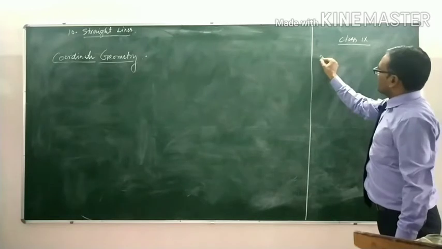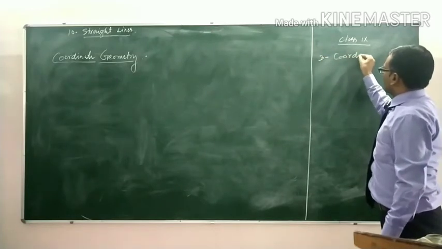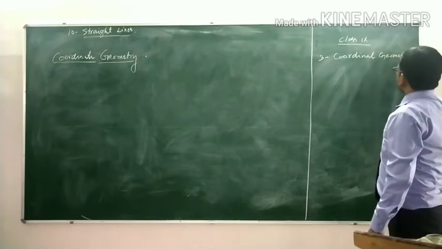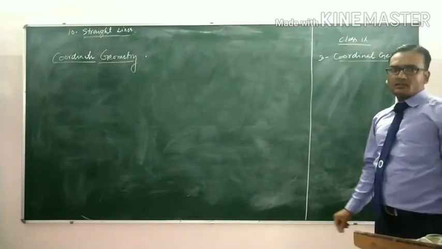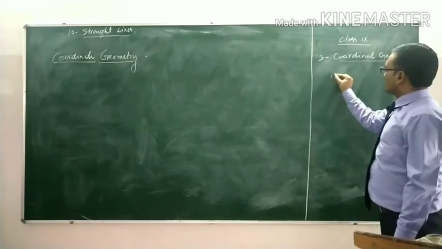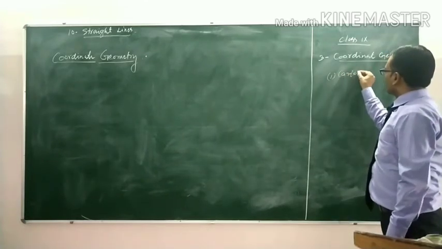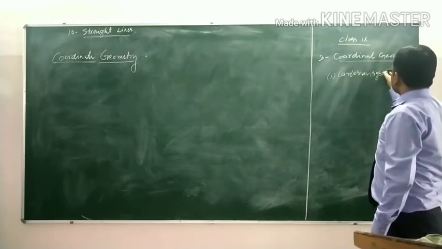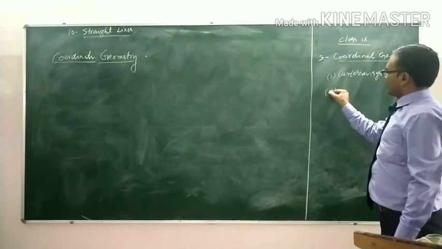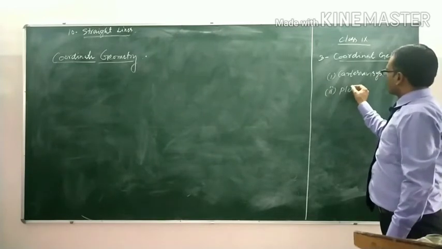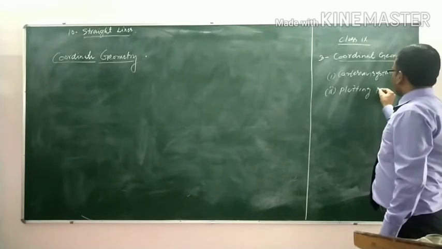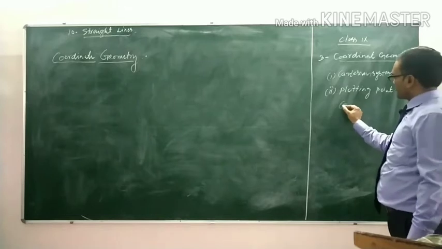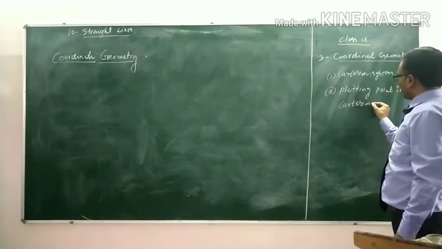In class 9th, chapter number 3 is coordinate geometry. In this chapter, you have learned the Cartesian system, and second, plotting points in the Cartesian system, that means the Cartesian plane.